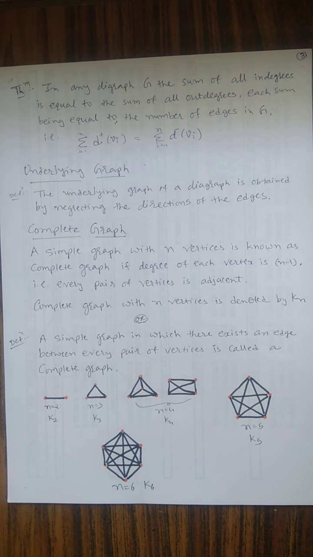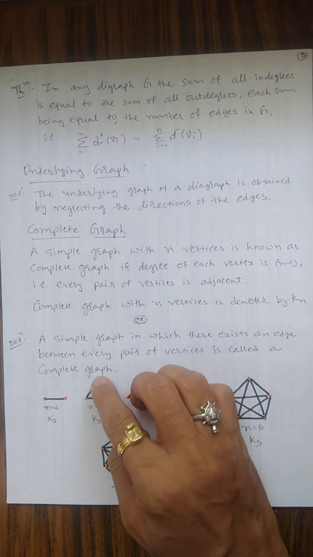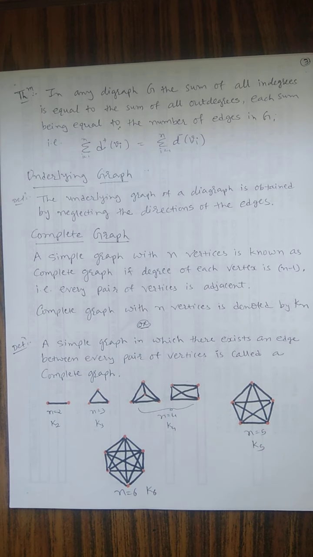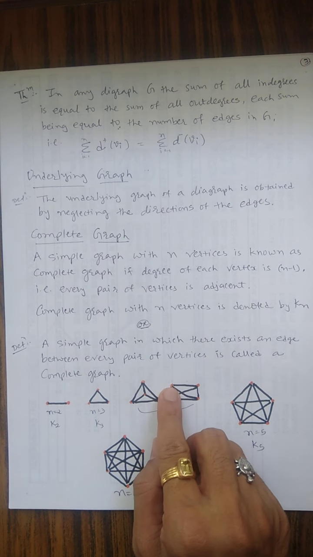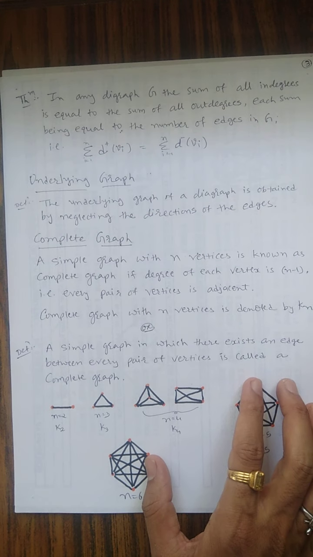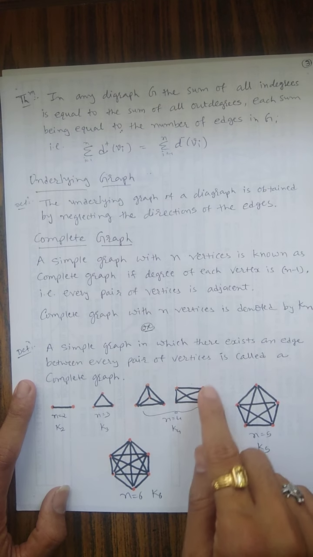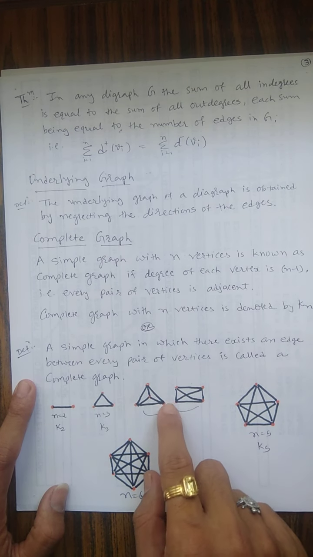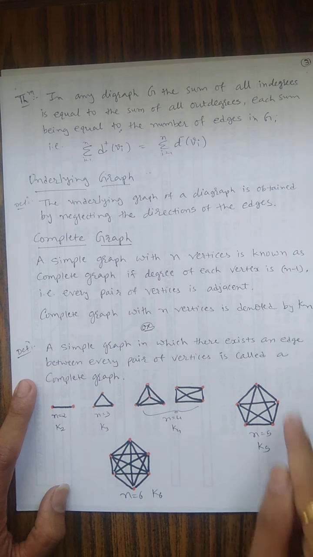With n equal to 3, all 3 vertices join with each other. The first vertex joins with the second and third, the second joins with the first and third, and the third joins with the first and second. Similarly, for n equal to 4 we draw K4. There are 4 points, A, B, C and D. A is connected to B, C and D, B is connected to A, C and D, C is connected to A, B and D, and D is connected to A, B and C. Similarly, there are 5 vertices, all connected with each other.